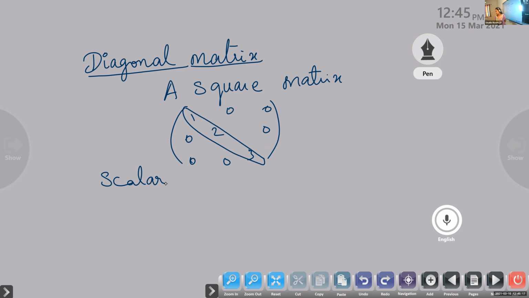A square matrix in which all the elements other than the diagonal elements are zero is called a diagonal matrix.